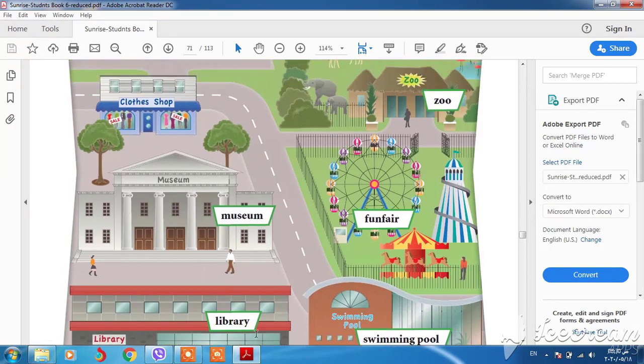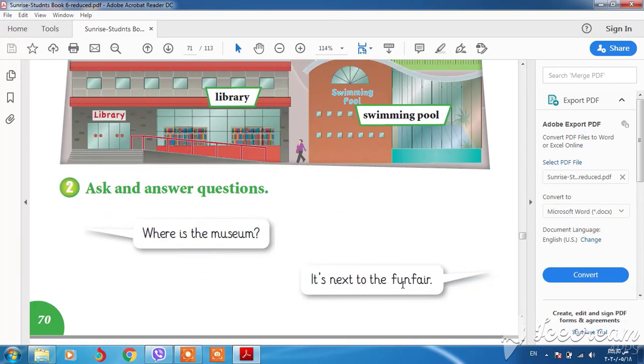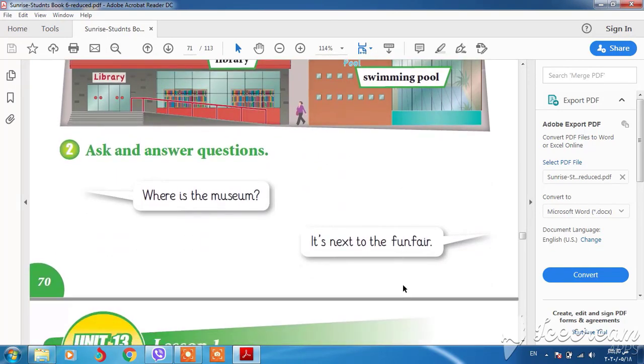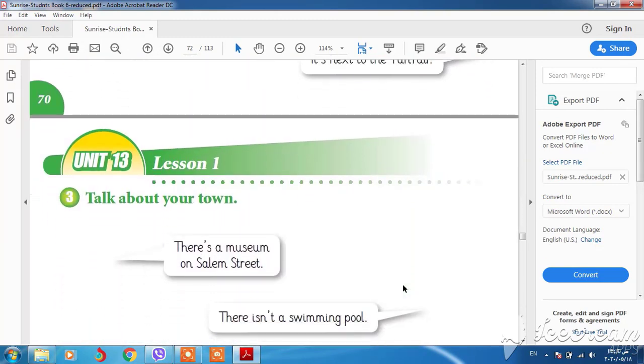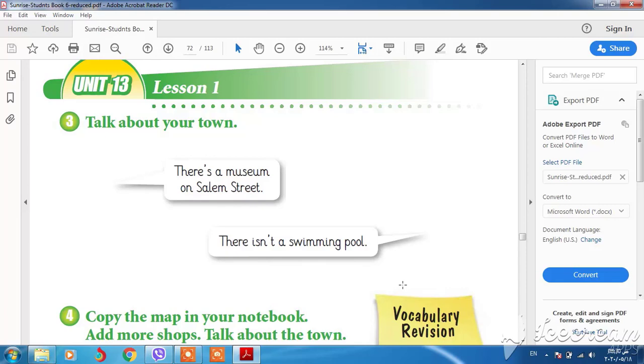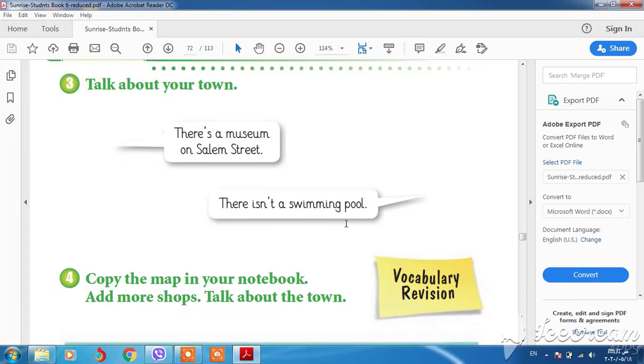Or where's the museum? You can say it's between the clothes shop and the library. Or where's the woman? This woman, it's between the library and the swimming pool. Prepositions of place. Where's the museum? It is next to the funfair. Talk about your town. There's a museum. You can talk about your house, okay, and your town, your city. There's a museum on Salem Street. There isn't a swimming pool, okay?